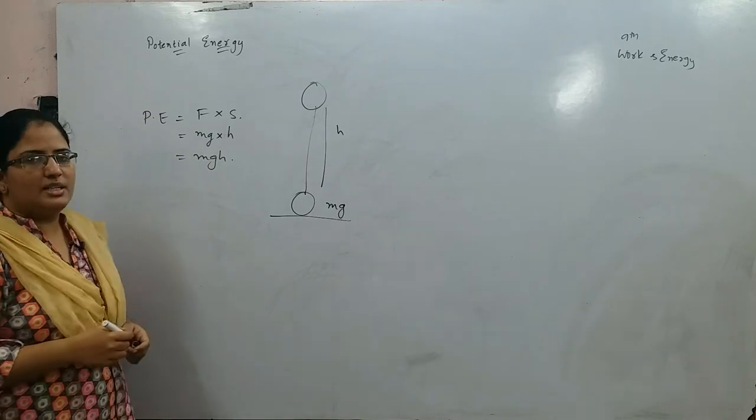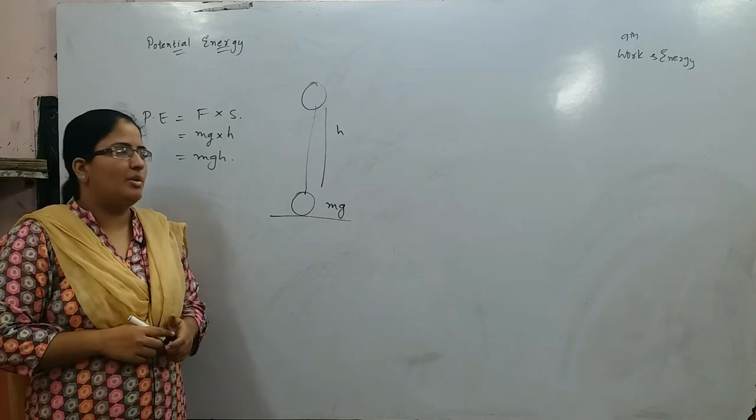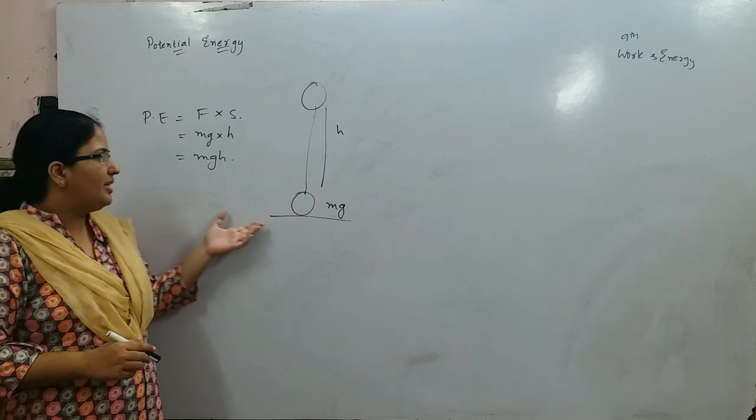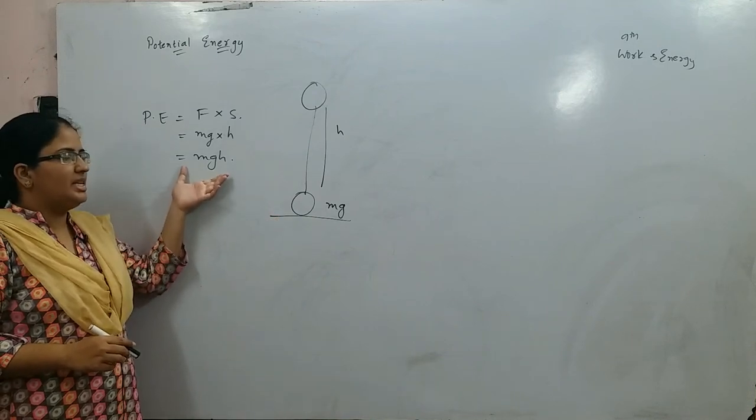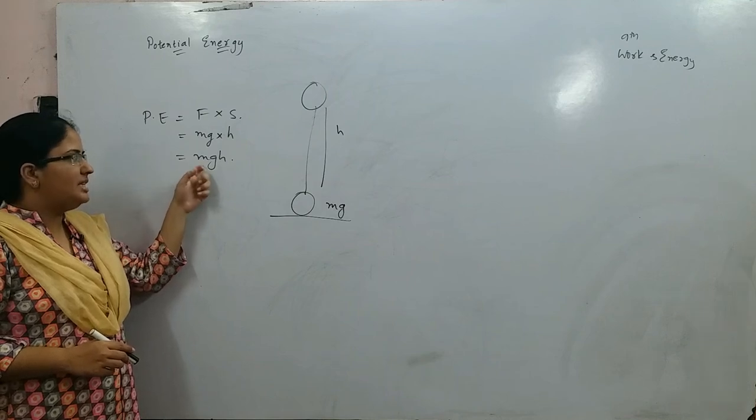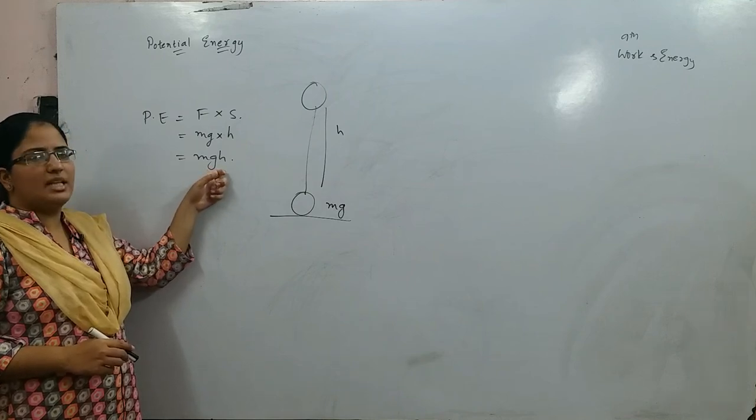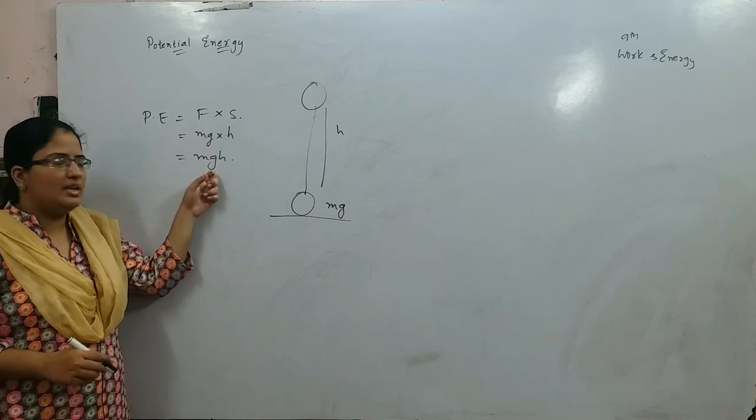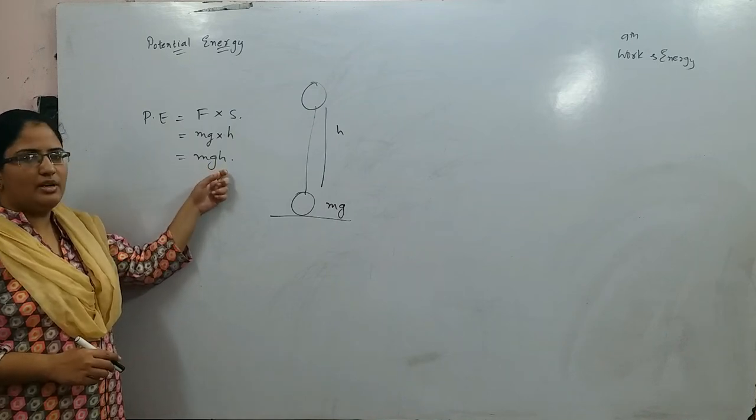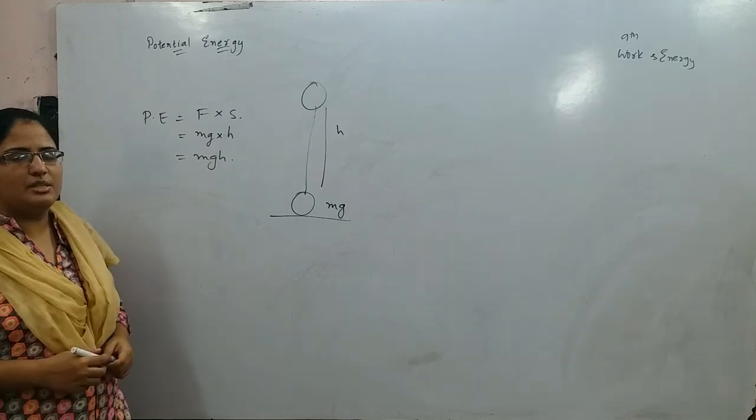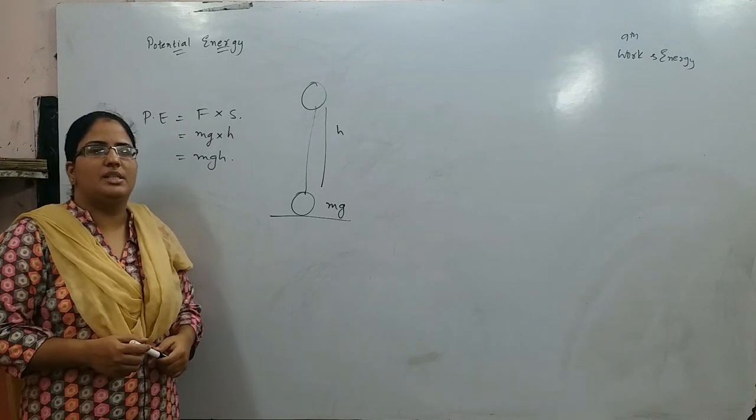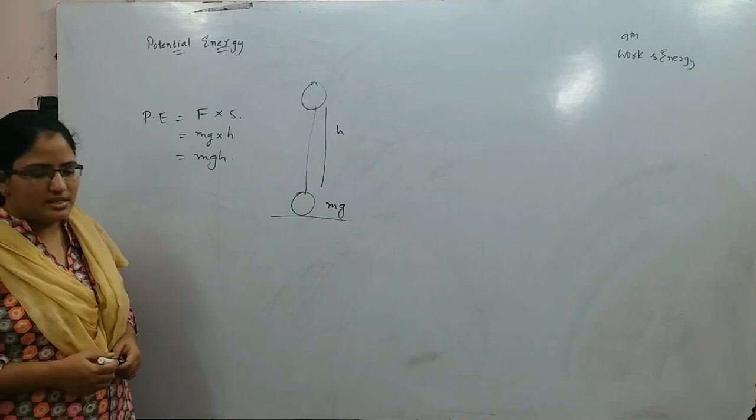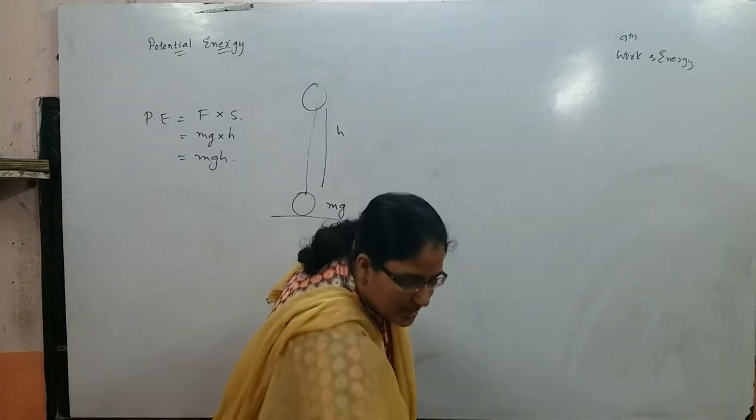This potential energy is called gravitational potential energy because the force acting here is gravitational force. The formula for gravitational potential energy is mgh, where m stands for mass, g stands for gravity, and h stands for height. Since g is constant, potential energy depends upon the mass and height of the body. So the energy possessed by a body due to its height or position is called potential energy. Let us discuss some problems based on potential energy.